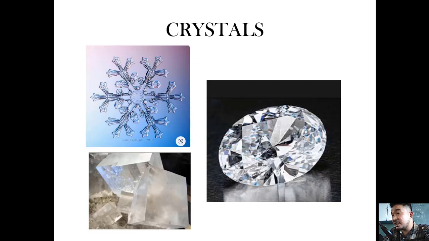Crystals are solid materials with a structure that is enclosed and arranged in surfaces with symmetrical planes intersecting at definite angles. Crystals can be seen in snowflakes, in rocks. We have diamonds, table salt, and other minerals. What a beautiful creation, crystals.